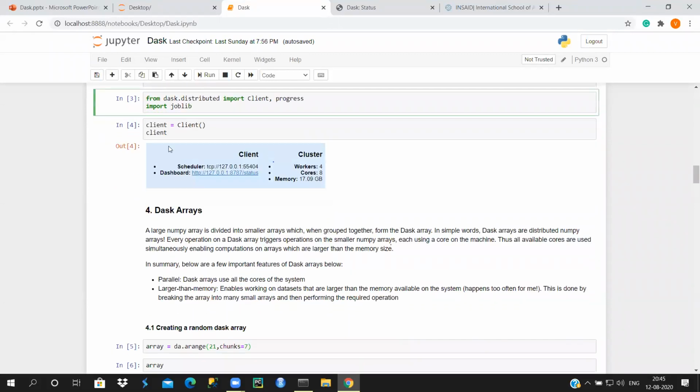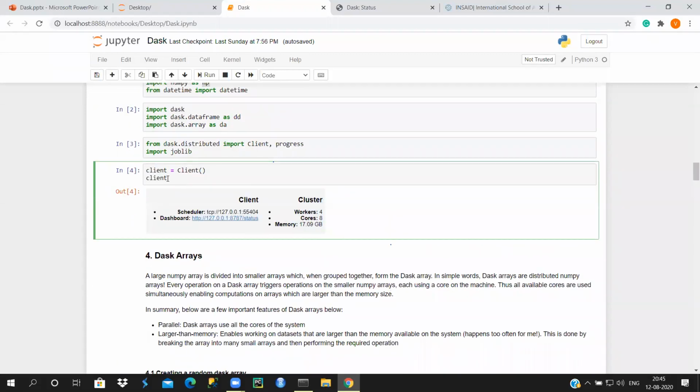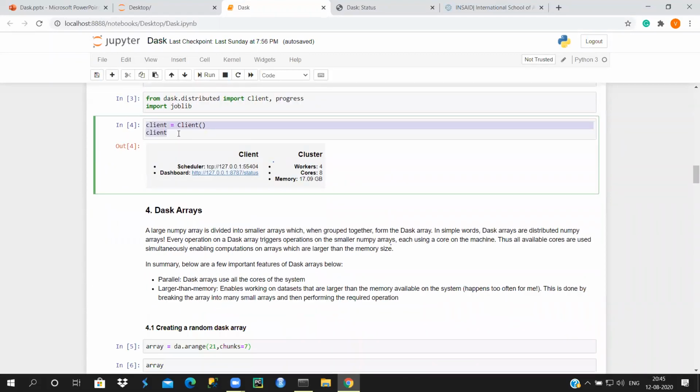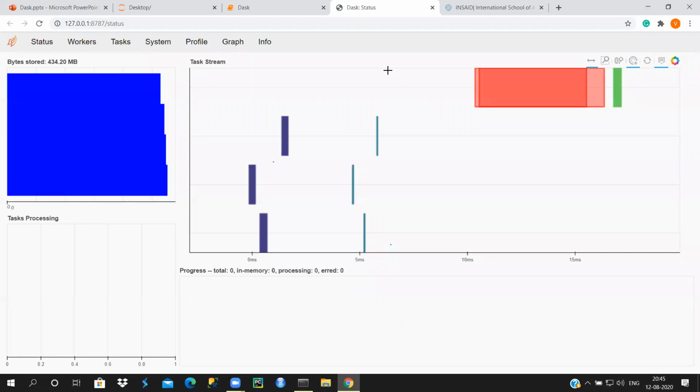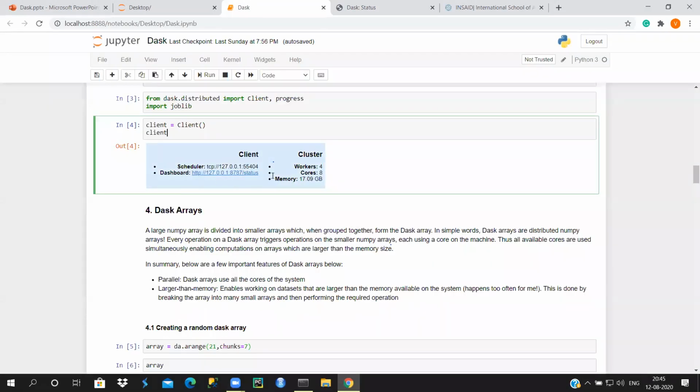Now coming to this code cell, which is client. This client is the system that I'm using right now, and the information we have here for the client is that there's a scheduler and there's a dashboard. If you look at the dashboard, this is how it looks. You will have a dashboard for every task that you're doing in your Dask framework. And cluster: right now I have not created any cluster. It is only my system and it's working as a cluster for me. The workers I'm talking about are the cores that we have, and the cores we are talking about are the logical processors that we have.